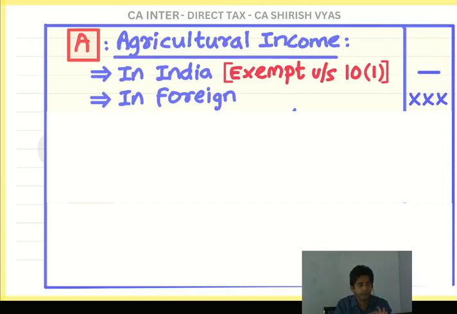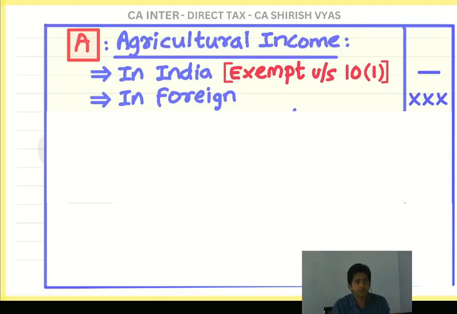But if it is in a foreign country, it will be taxable. What if the problem is silent? Then assume it is in India. We are Indian. So if the problem is silent, we will assume it is in India and you will put a dash, exempt under section 10(1). So this is A, Ramu A.